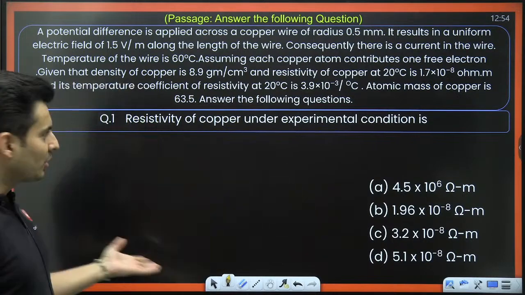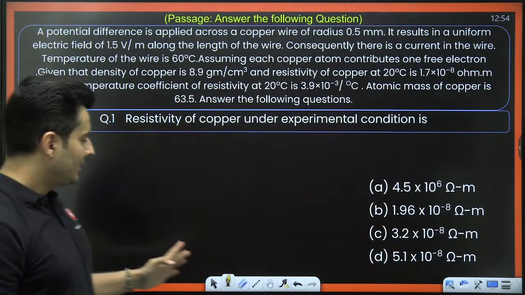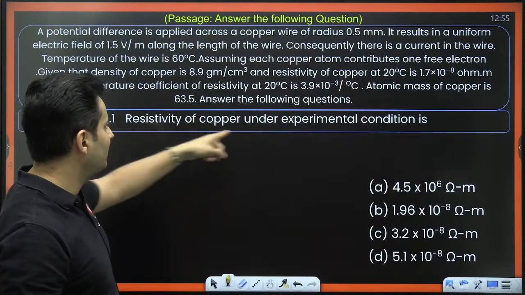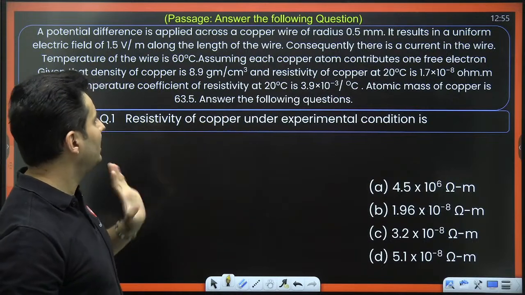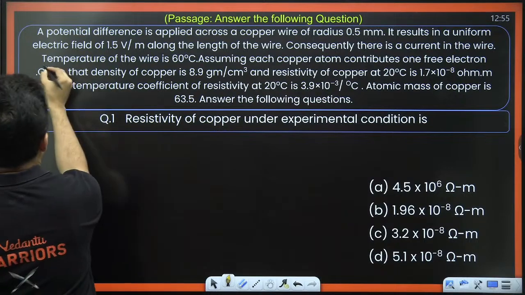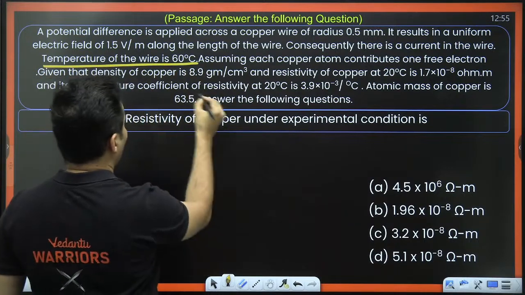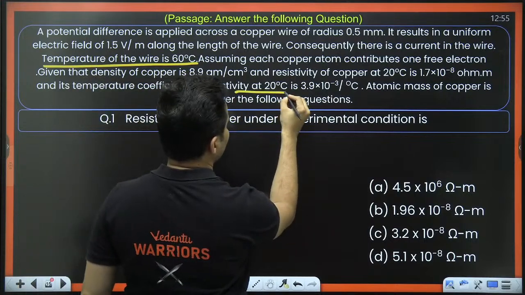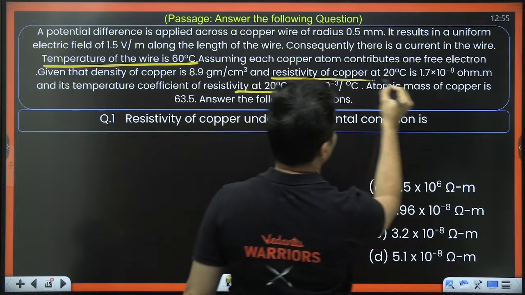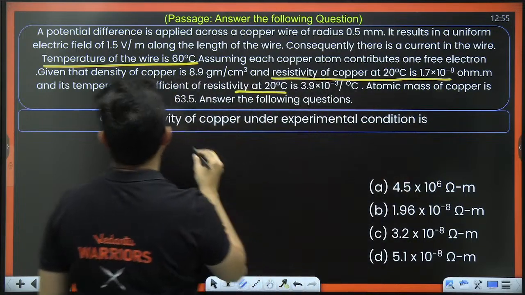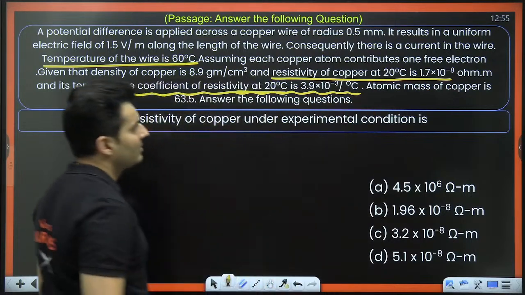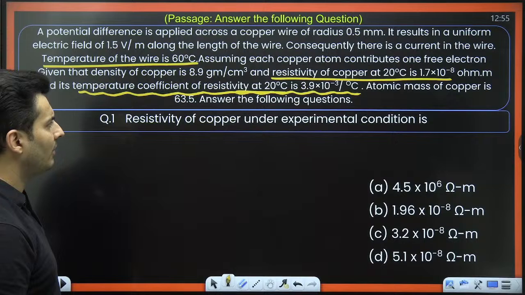Okay, I hope you were able to solve these questions meanwhile. So I hope I am audible and visible. My dear students, for the first part, resistivity of the copper under the given conditions, it is clearly mentioned that the current temperature is 60 degrees. At 20 degrees, the resistivity of the copper is this much, and the temperature coefficient of resistance is basically 3.9 10 to the power minus 3.